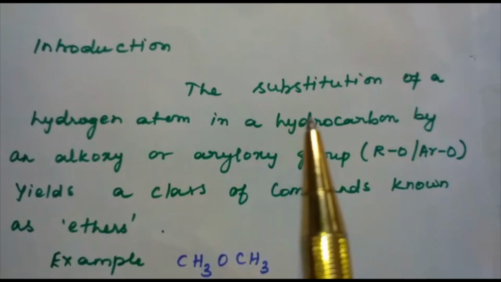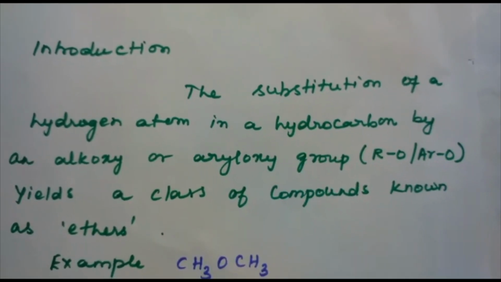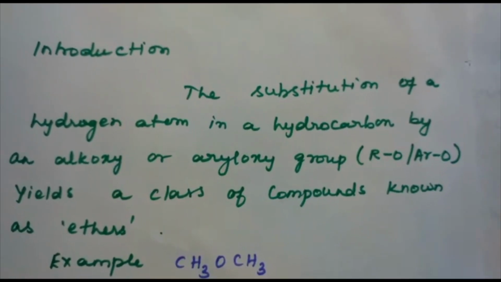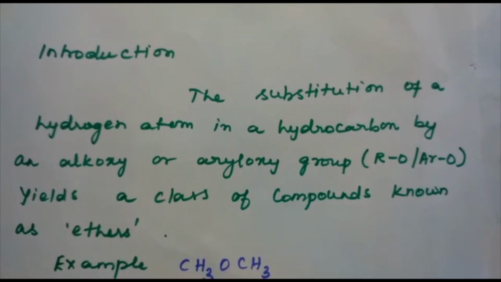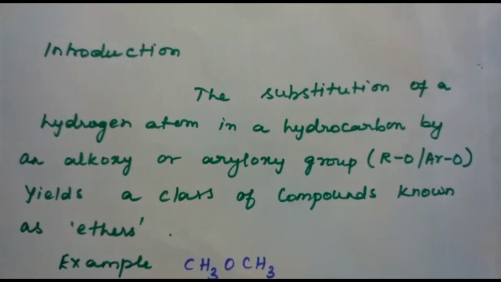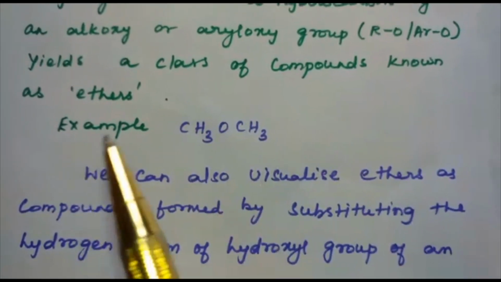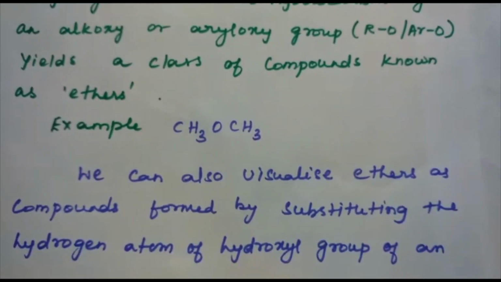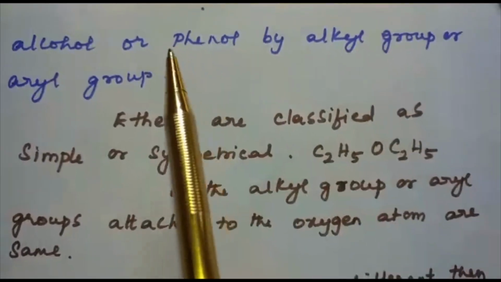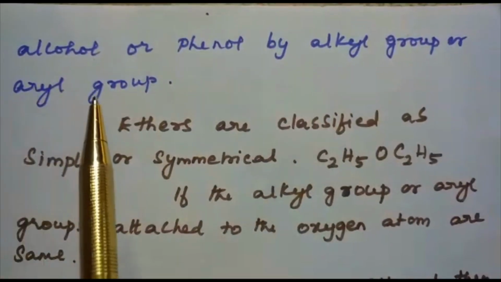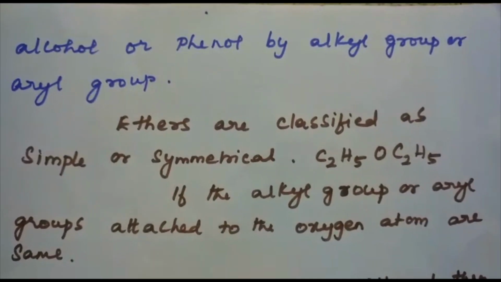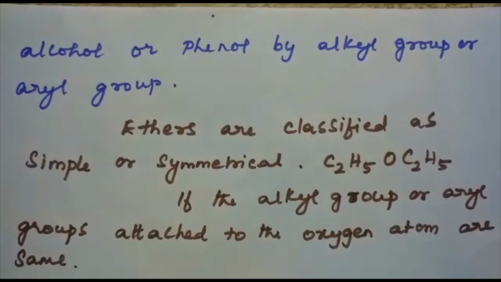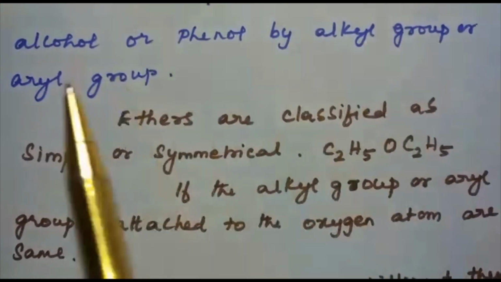So how are ethers obtained? They are obtained by the substitution of a hydrogen atom in a hydrocarbon by an alkoxy or aryloxy group. Moreover, ethers can also be obtained from alcohols. How are they obtained from alcohols? Let's see. Ethers can also be formed by substituting the hydrogen atom of the hydroxyl group of an alcohol or phenol by an alkyl group or aryl group.